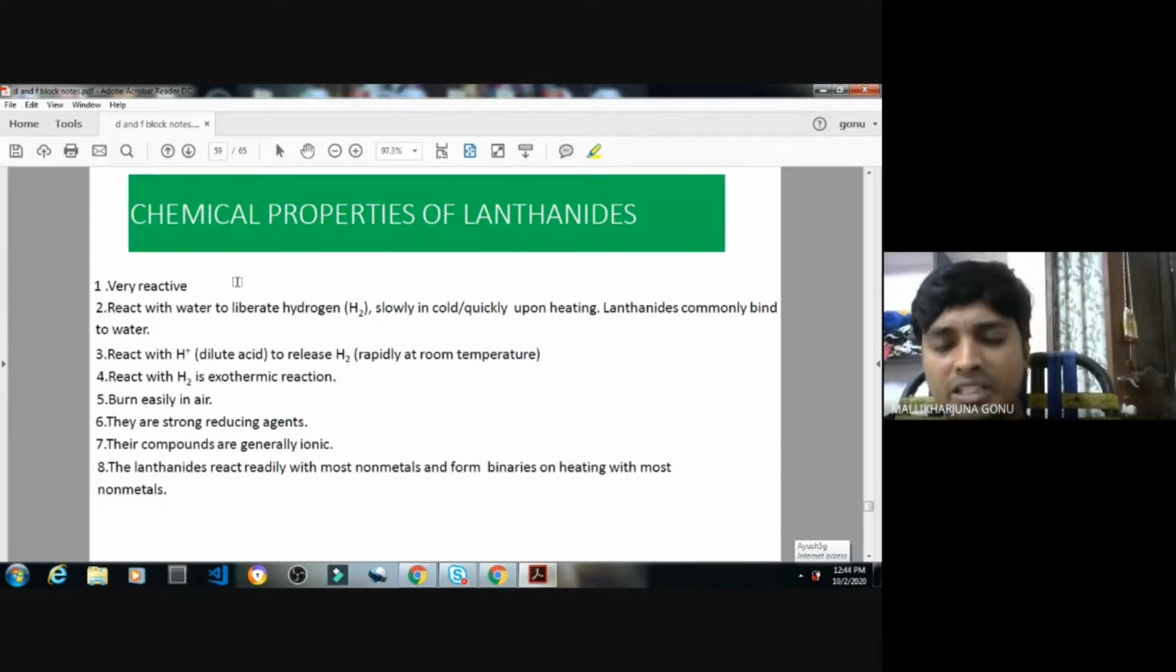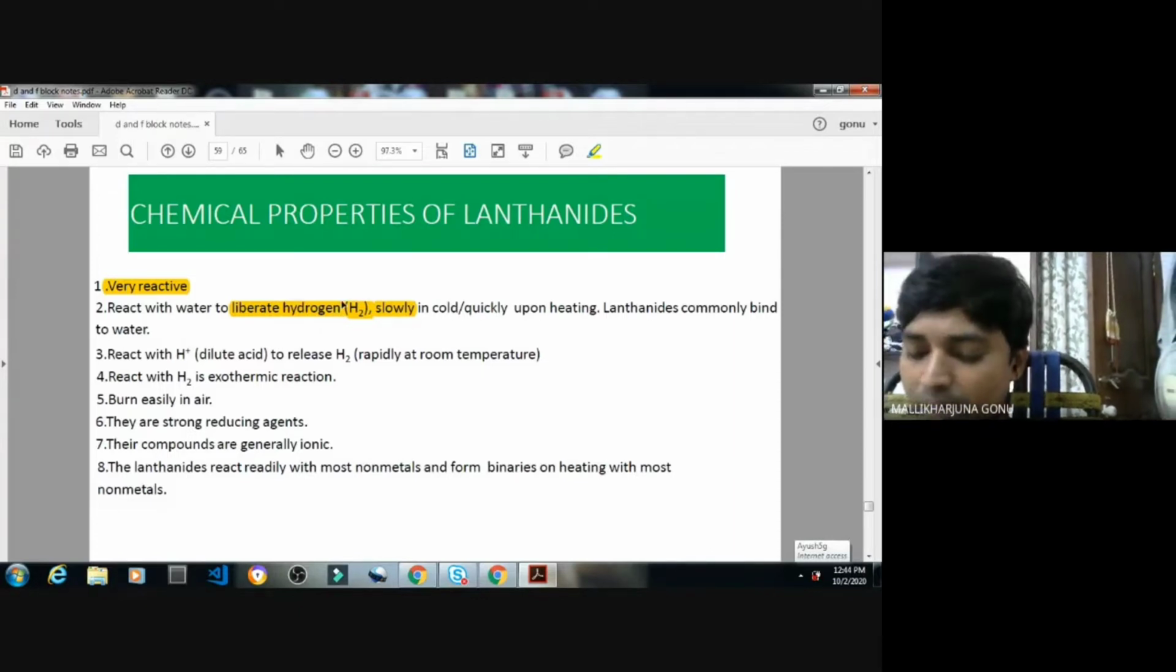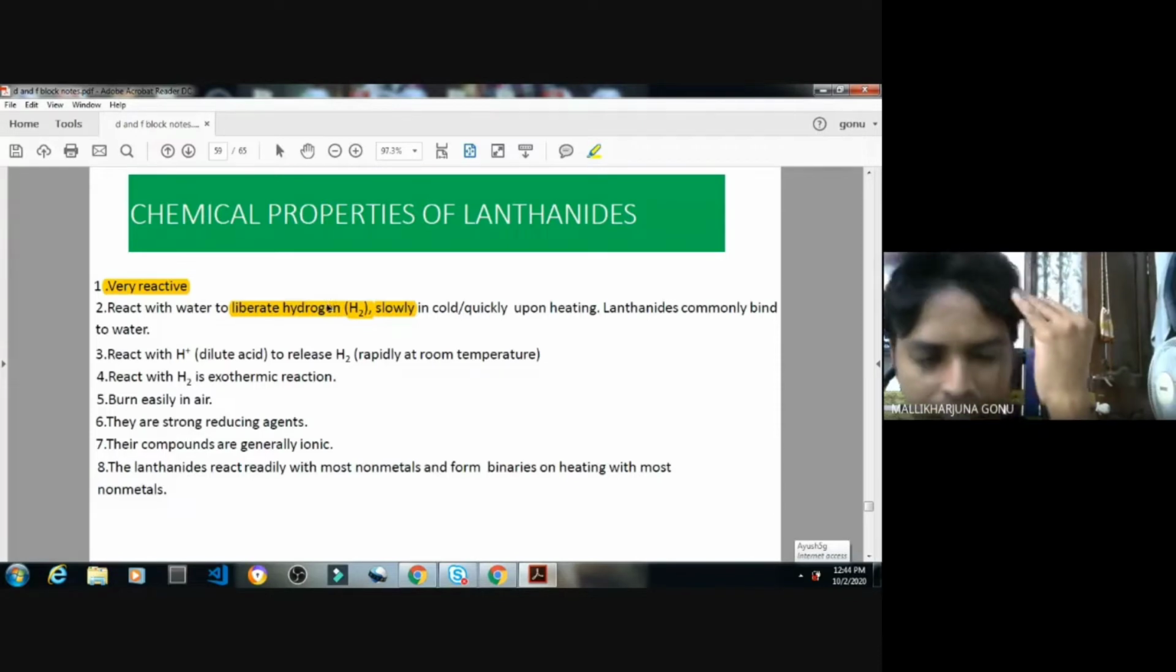And chemical properties, how they react. They are very reactive. They can react easily with other elements like oxygen and nitrogen, and they will form different types of compounds. They also react with water to liberate hydrogen. So what is happening here? Hydrogen is liberated. Like when metals react with acid, hydrogen gas is released. Usually when metals react with water, hydrogen is released.